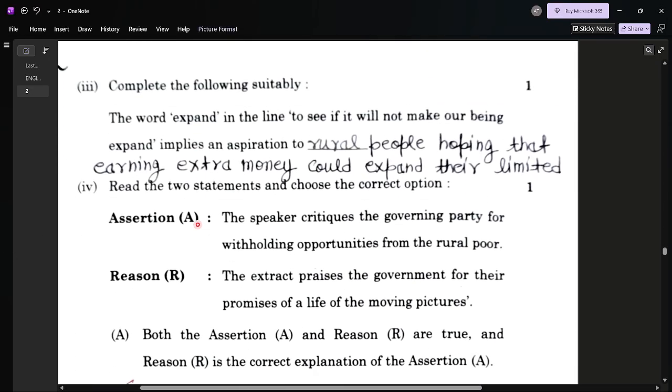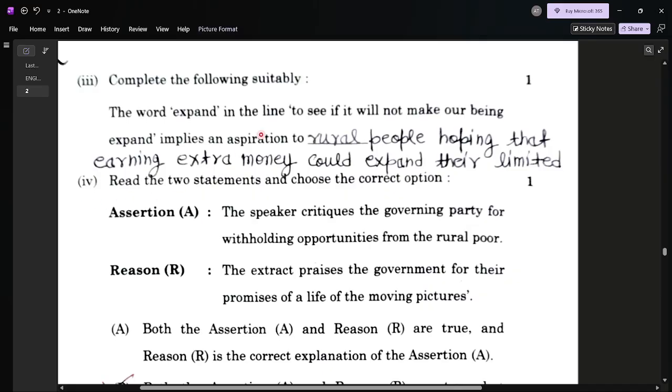Question number third, complete the following suitably. The word expand in the line to see if it will not make our being expand implies an aspiration of rural people. The meaning of this phrase is to see if it will not make our being expand. The rural people are hoping that earning extra money could expand their limited lives.